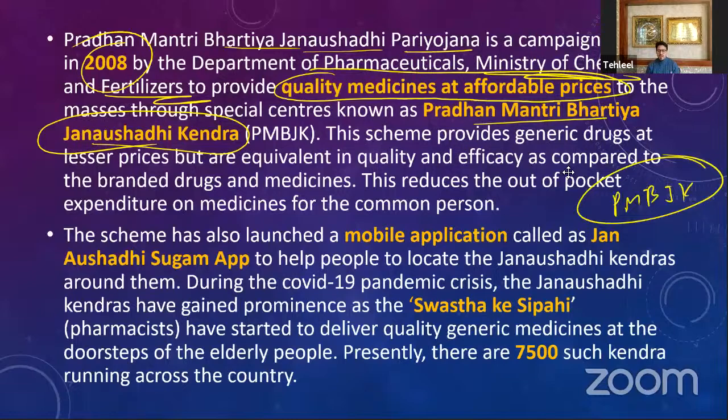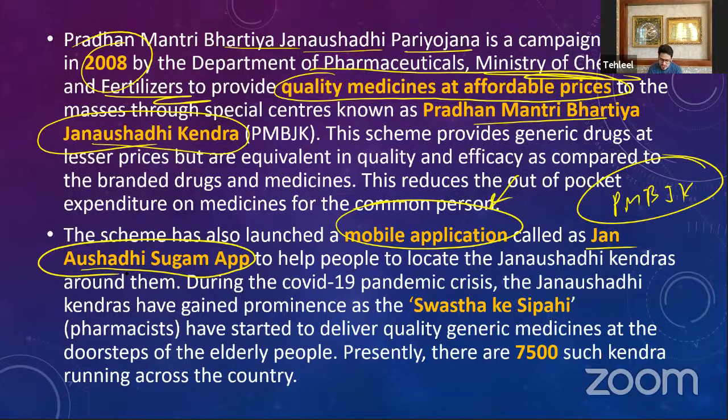The scheme has also launched a mobile application. This was not in the question, but you should know that the mobile application is known as the Jan Aushadhi Sugam app. What is this app made for? If you download this app, you'll be able to locate these special centers where you'll get quality medicines at affordable prices.